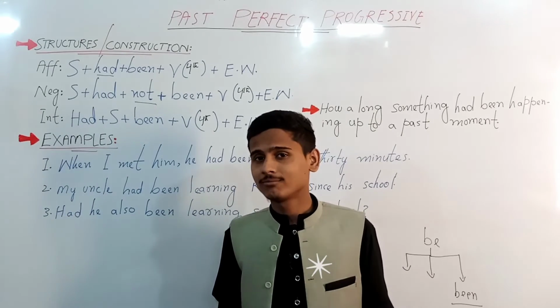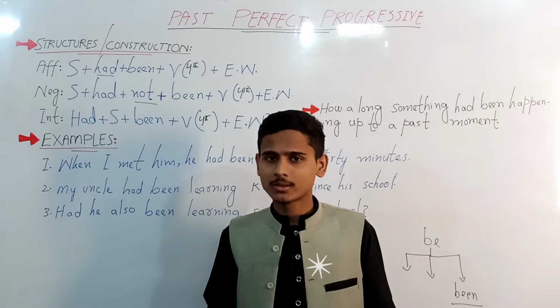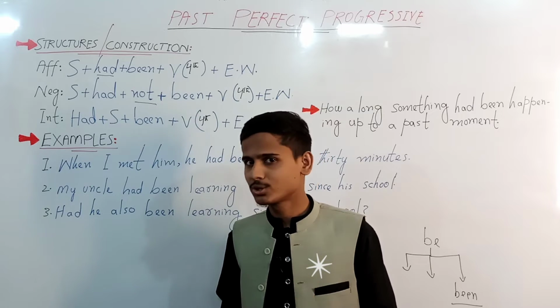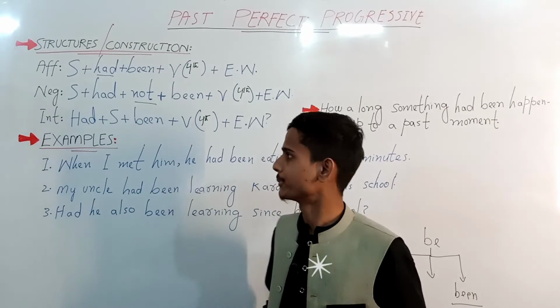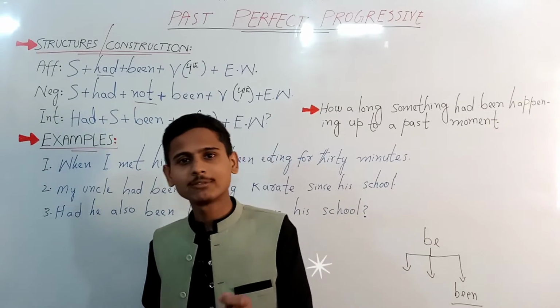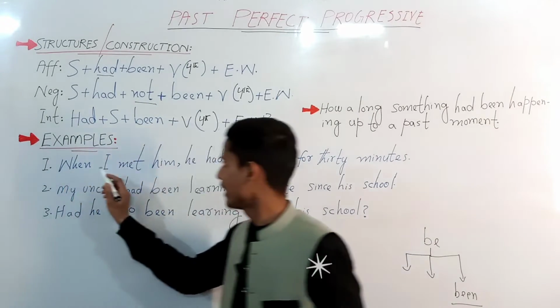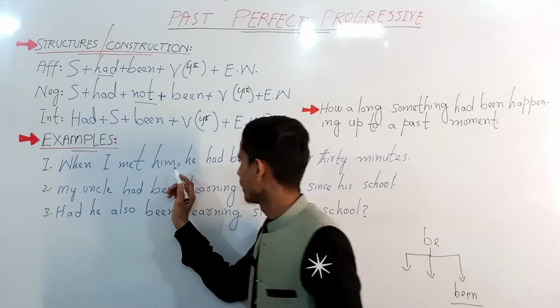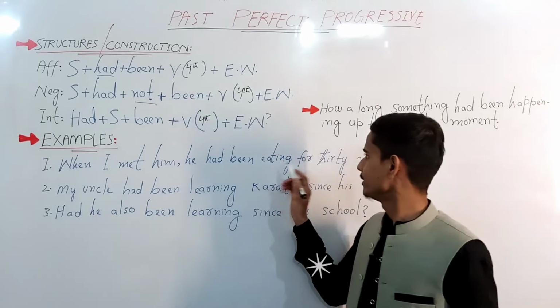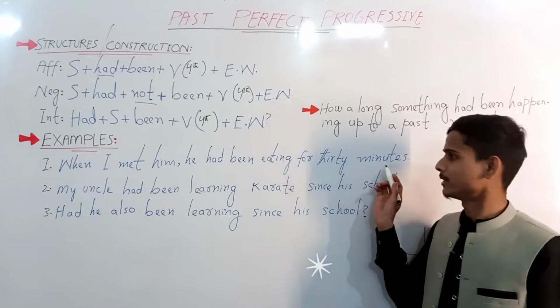Now as I have parsed all three types of structures, let's move towards looking at some example sentences of the same category I have written here. The first example that we have today is: when I met him, he had been eating for 30 minutes.